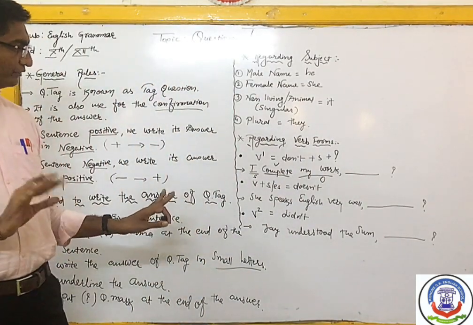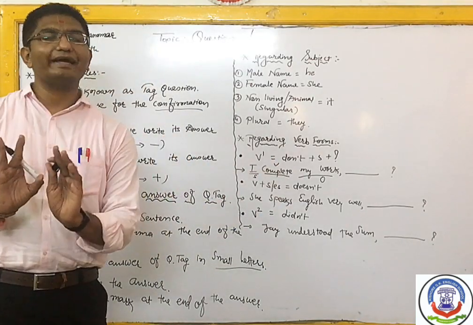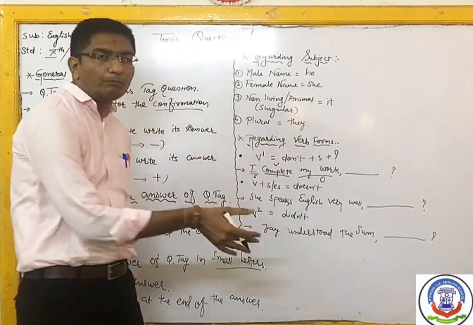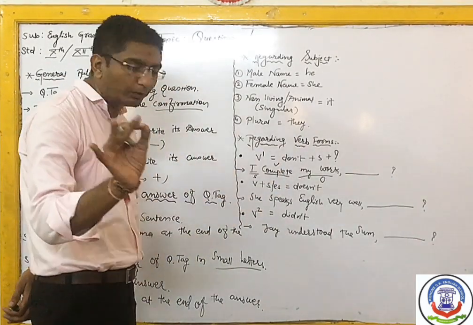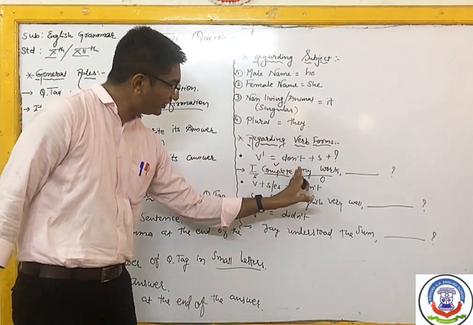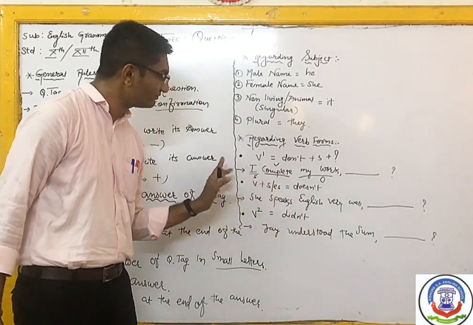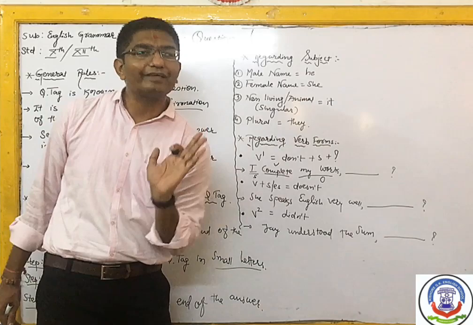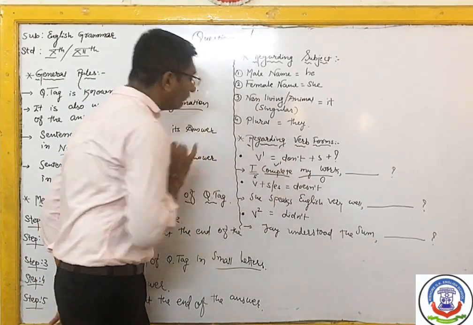But here in question tags we have to do the operation only with the subject and verb. Subject and verb. And first we have to grab what? The verb form, or the to be form, or the helping verb, whatever is given. So I is our subject, complete is the verb form, but check the verb form कि भाई complete, तो उसके पीछे s और es है, plural है, s और es है, e है लेकिन s नहीं है. After that you have to check whether it is the second form of verb. तो no sir, no, it is not the second form of verb. तो which form of verb is there? तो it is the first form of verb.